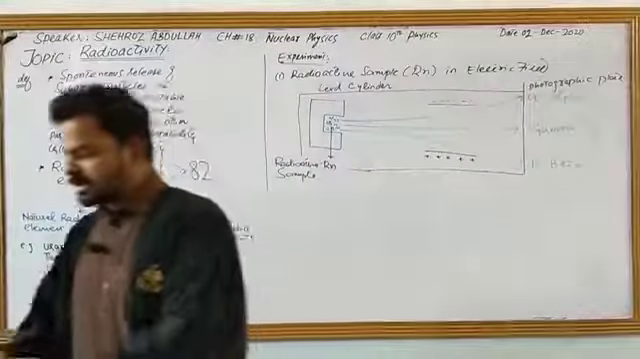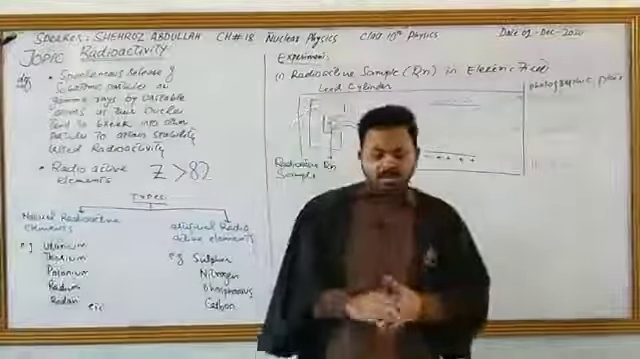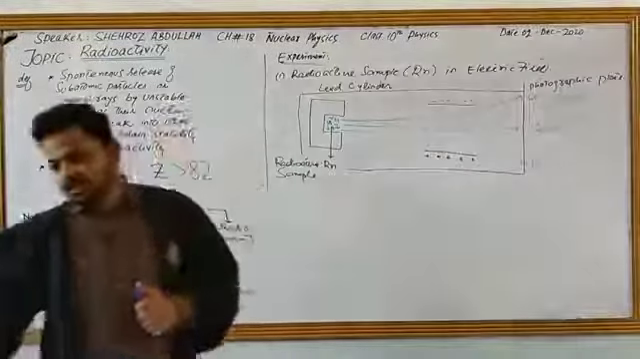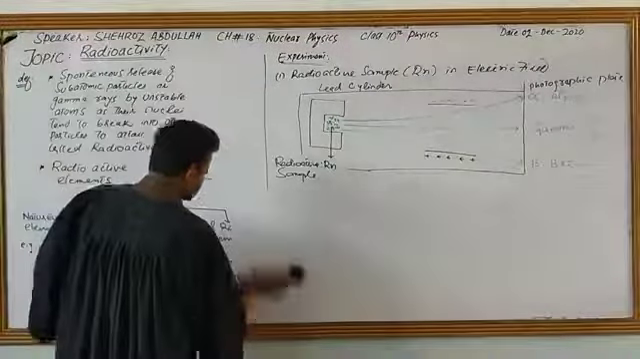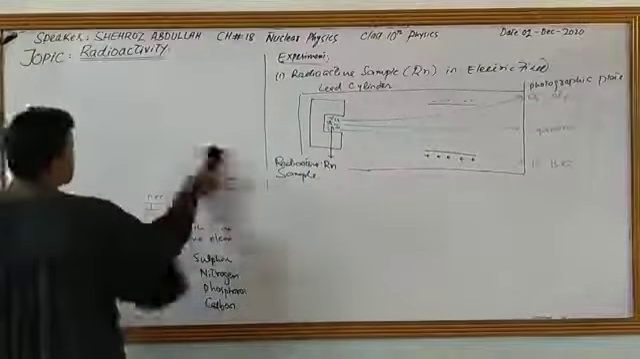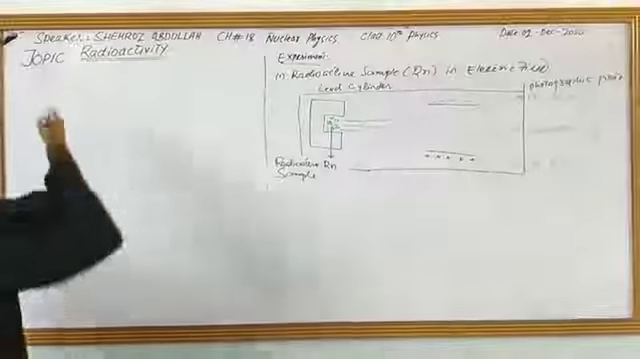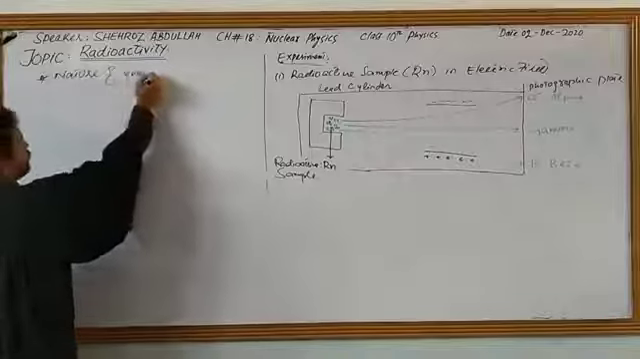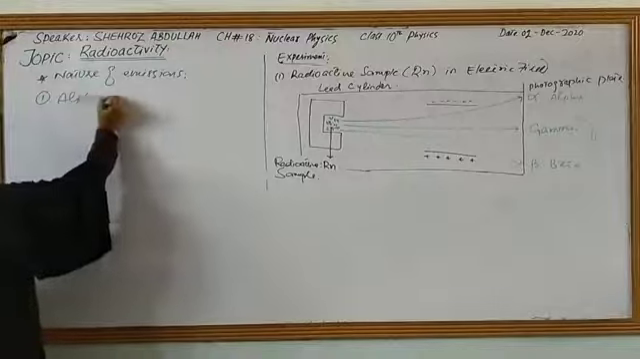Now coming towards the nature of emission of these particles, like what is alpha, what is beta and what is gamma. We are going to discuss it in detail over here. Now I'm erasing this side. Nature of emission of alpha, beta and gamma. First, alpha emission.